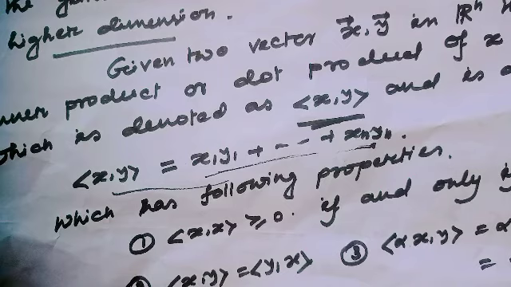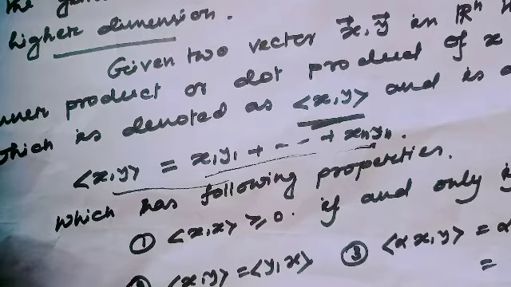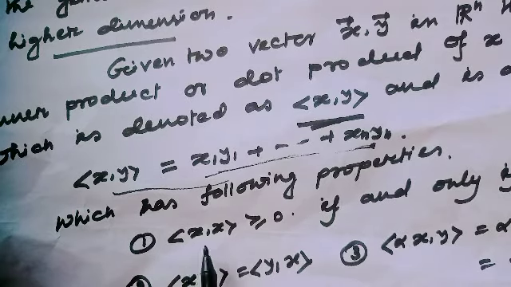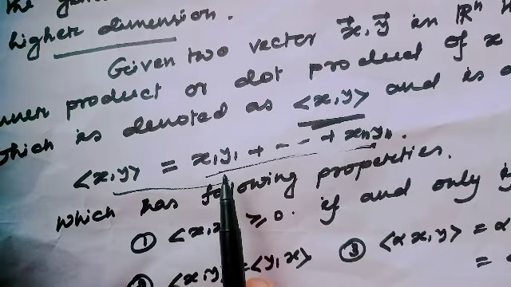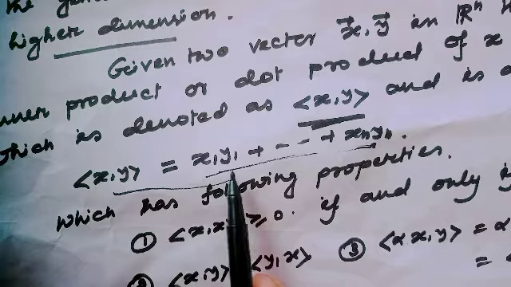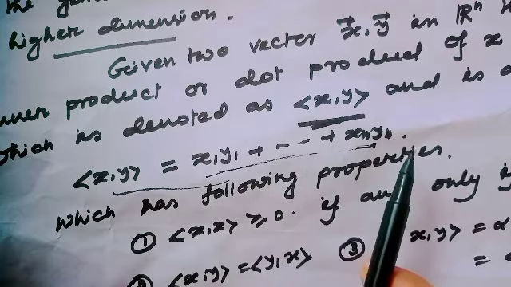First property: the inner product of x with x is always greater than or equal to 0. Just think, what is the inner product of x with x? By definition of inner product, this is equal to x1 square plus up to xn square.